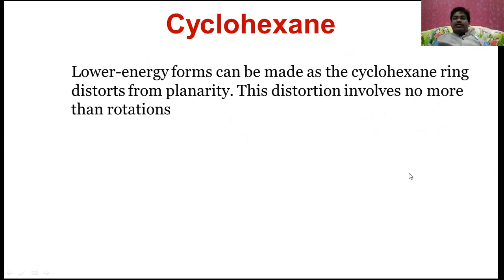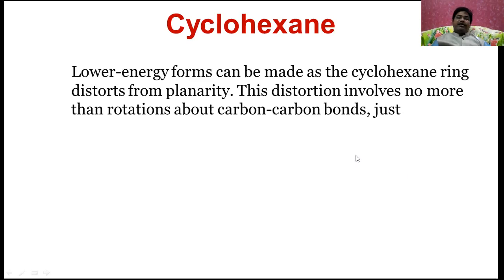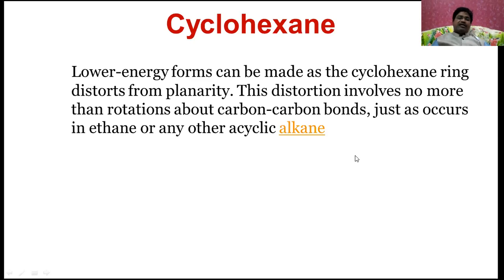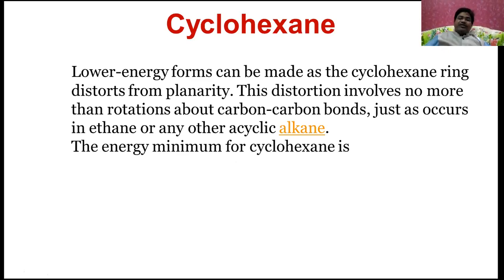This distortion involves no more than rotations about carbon-carbon bonds, just as occurs in ethane or any other alkane. The energy minimum for cyclohexane is the chair form.